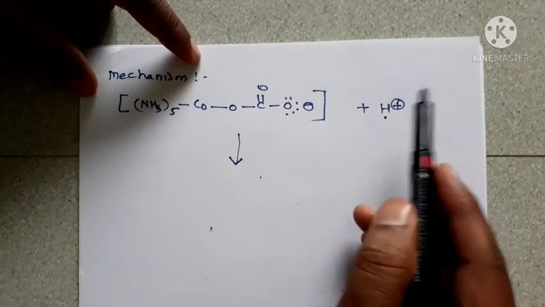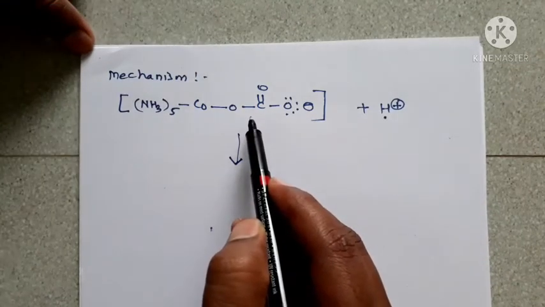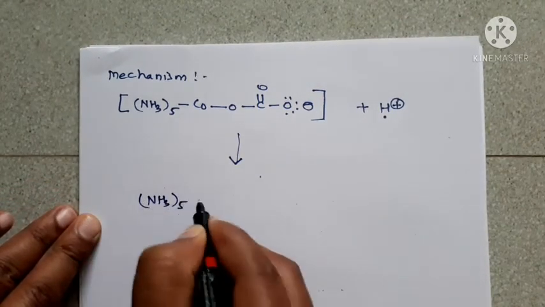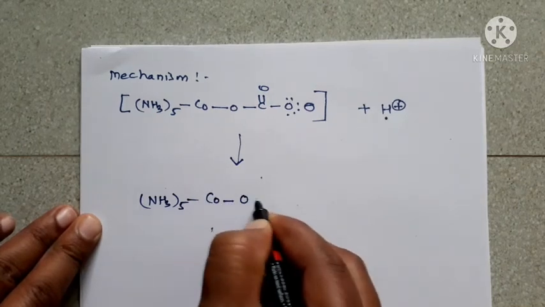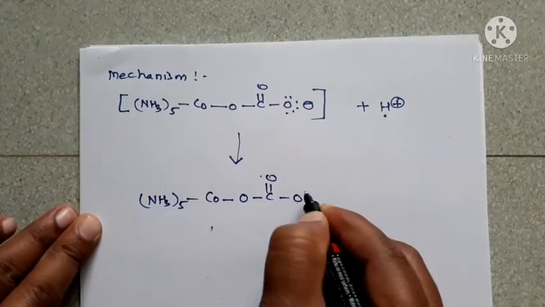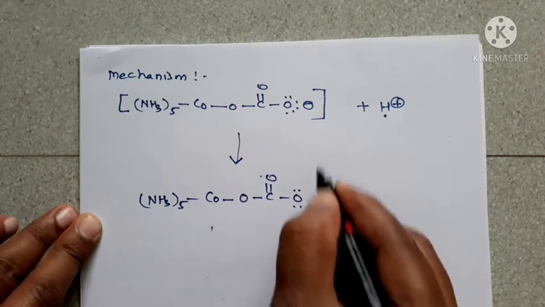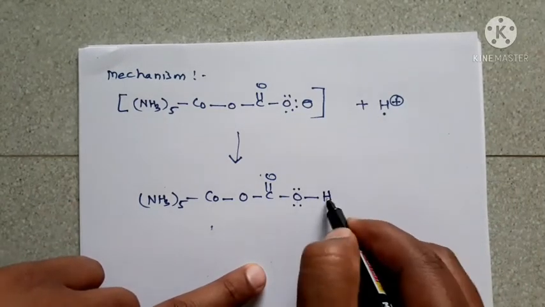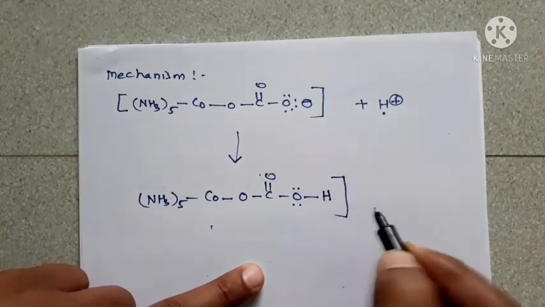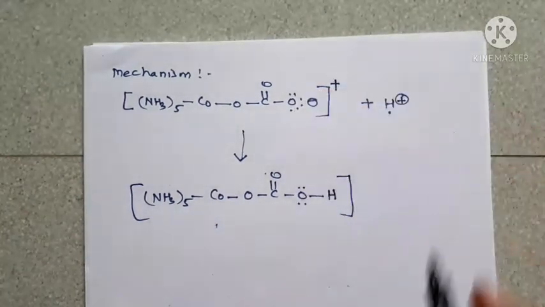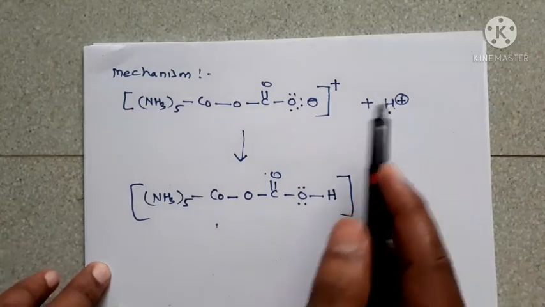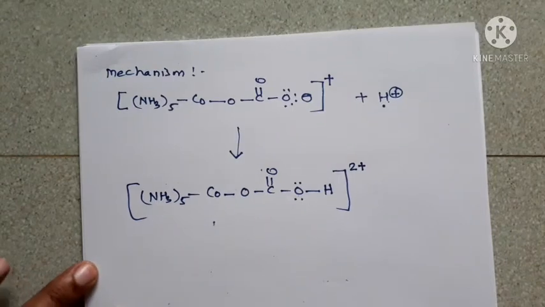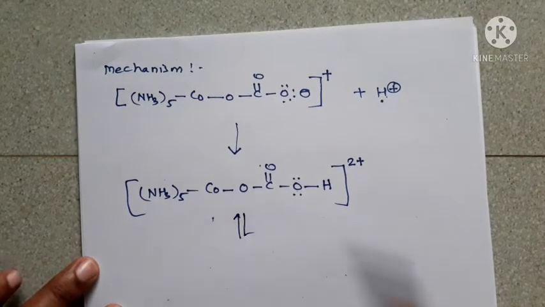The first mole of acid, or H+ ion, reacts with the reactant and you will get [Co(NH3)5] with cobalt, oxygen, C double bond O, oxygen, and this lone pair is used to form a bond with hydrogen. The complex charge of the reactant is plus, then when we add the H+ ion into it, the complex charge will be 2+. And you can write the resonance form of it.